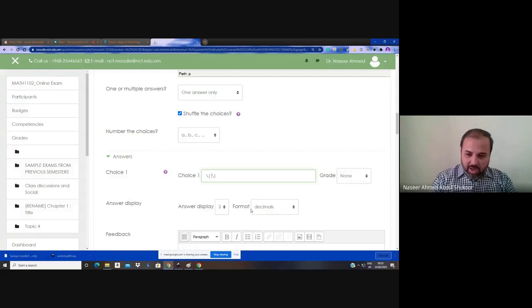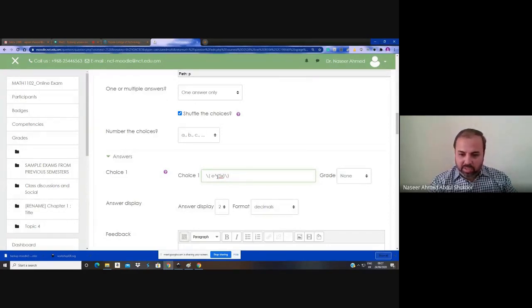Again, in the answer option I also need LaTeX code, because of e power. I don't want to simply display e cap 5x. I want to keep this as e power 5x. So I must use the LaTeX code inside the answer option. It will work only here in calculated multichoice. In such a way, we made the changes on the server. In calculated simple and other questions, the LaTeX code doesn't work.